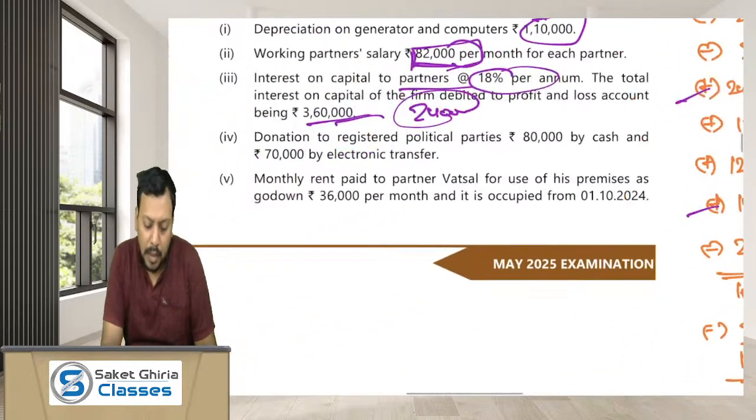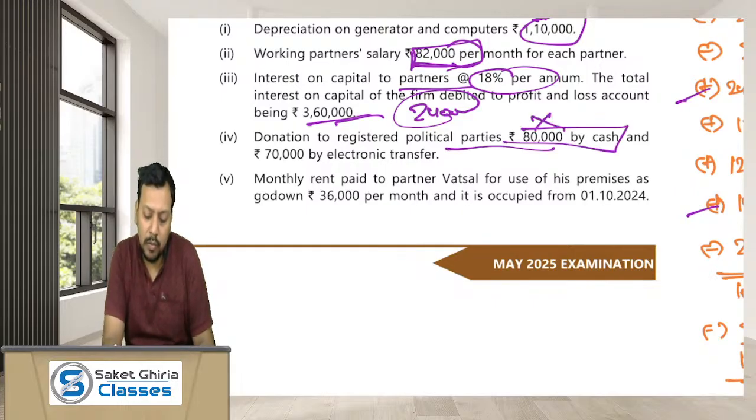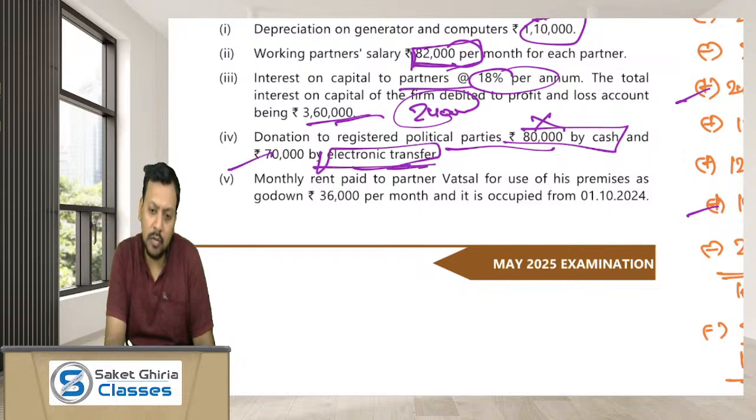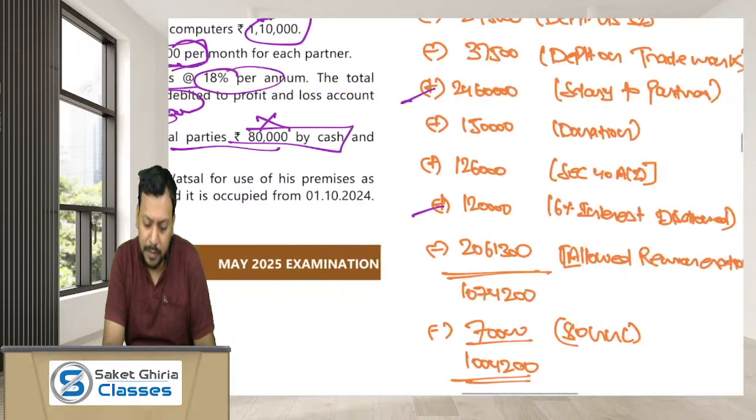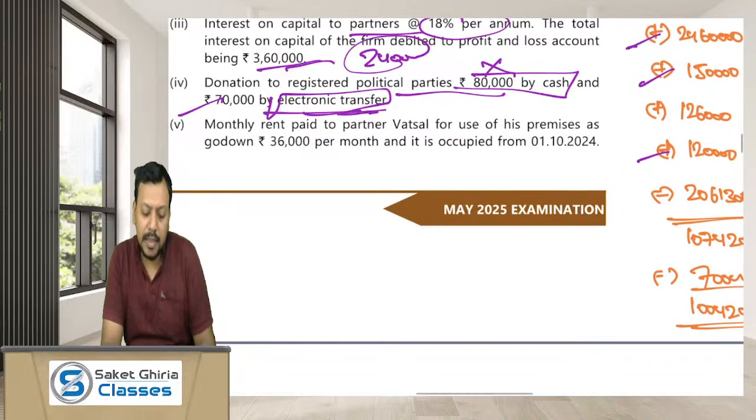Okay. Moving ahead, donation to registered political party by cash. Any donation exceeding 2,000 by cash is not allowed. 70,000 by electronic transfer, it is allowed, but it is not allowed as PGBP deduction. It is allowed under section 80GGC from gross total income. So we have to add back 1,50,000. Okay, donation.